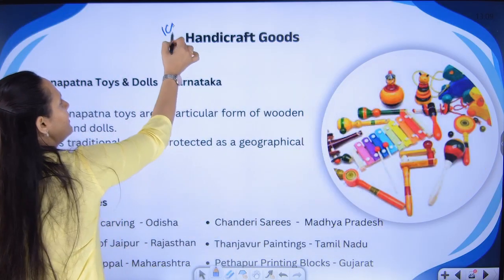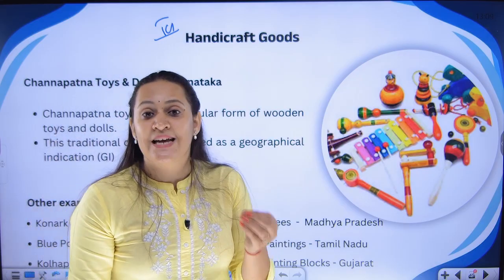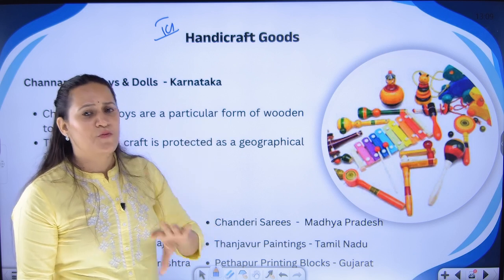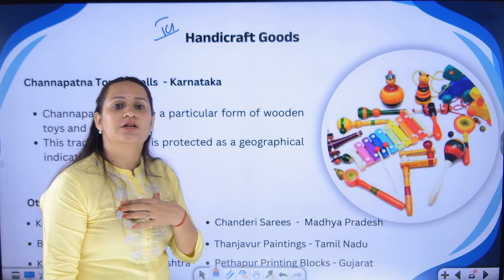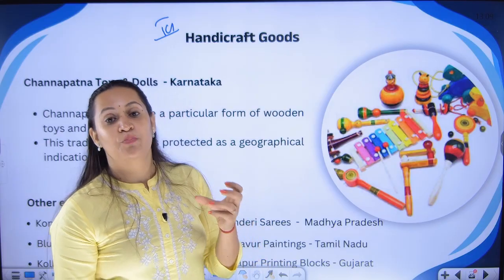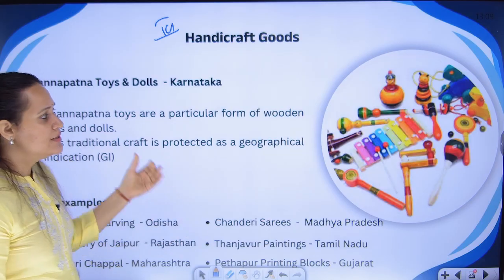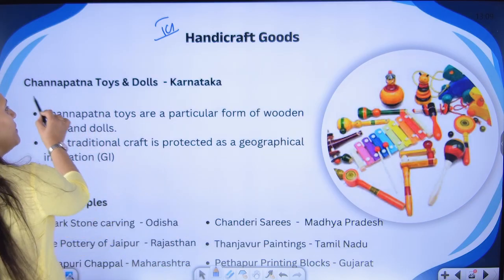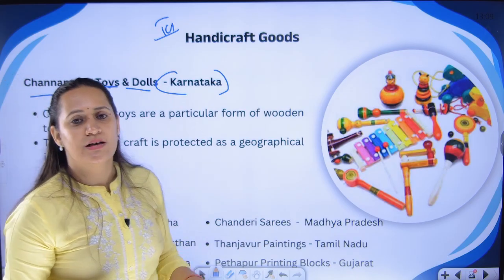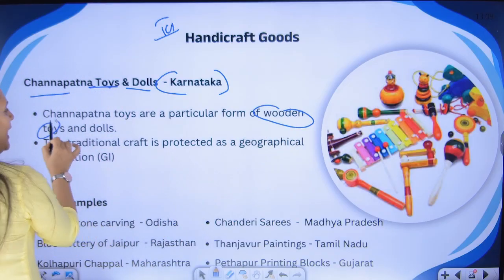Next. Third category of goods is the handicraft goods, that is some kind of craft, some kind of skill element, and we as Indians have a lot of culture, a lot of traditional knowledge and a lot of skill, okay, and that should be appreciated, and that is why we are promoting a lot of handicraft products. The example that I have taken is the Chanpatna toys and dolls from Karnataka. The exclusive feature is all these toys are made from wood. Okay, these are all wooden toys and dolls.